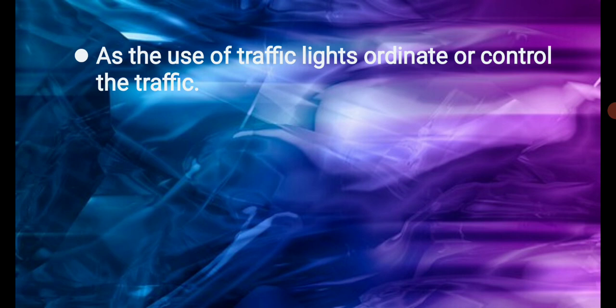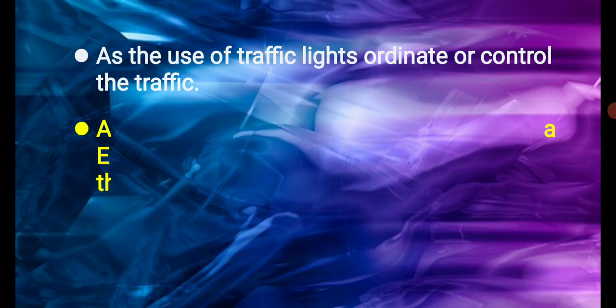We use these traffic lights to coordinate or control the traffic. If we do not follow this rule, then there is a traffic jam and we get stuck in it. So we have to follow the traffic lights to coordinate or control the traffic.